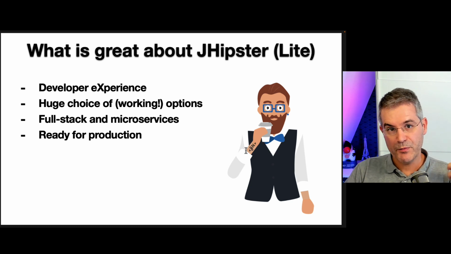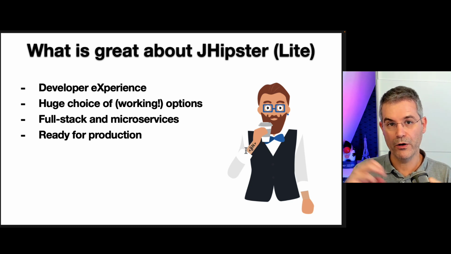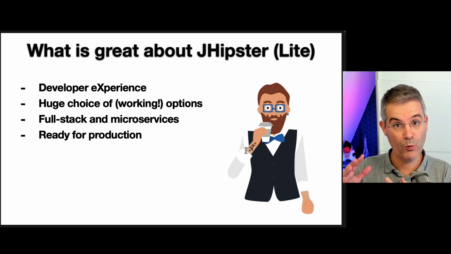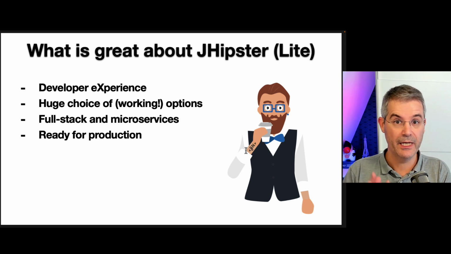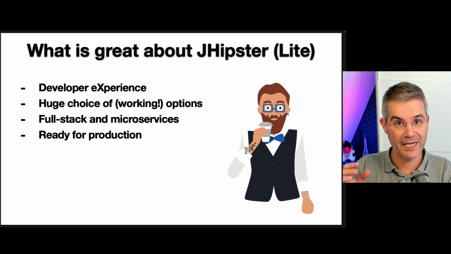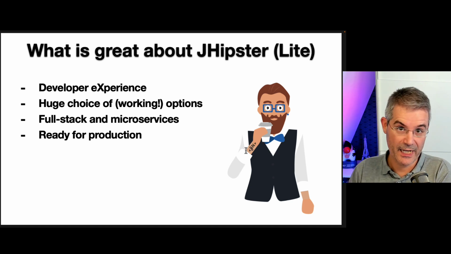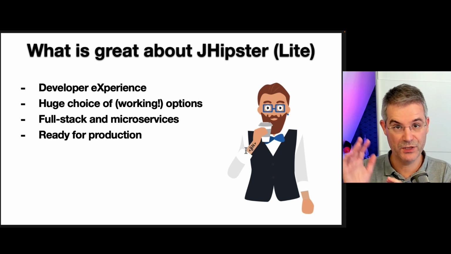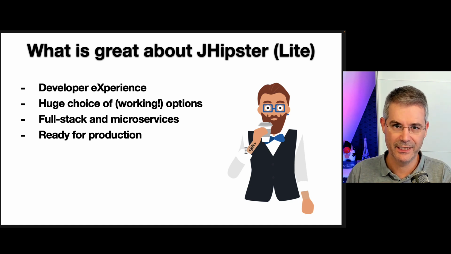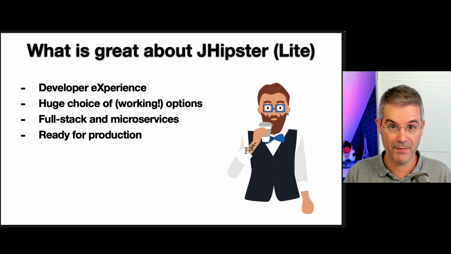So when you choose options in JHipster, they all work in a smart way. And that's what some of our competitors can't do. And that's what makes JHipster so popular, is that we've got lots of options and they all work smartly together. We want to keep that with JHipster Lite, but we want to automate this because with JHipster, all of this is hard-coded, and that's a ton of work for the team maintaining JHipster.